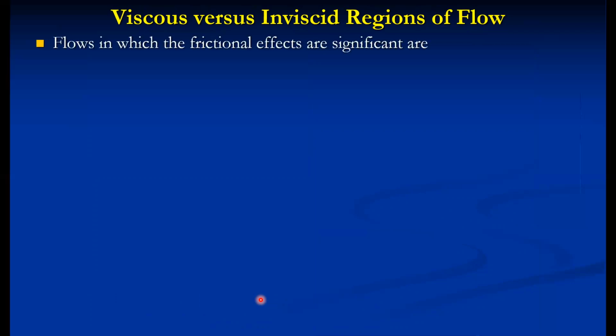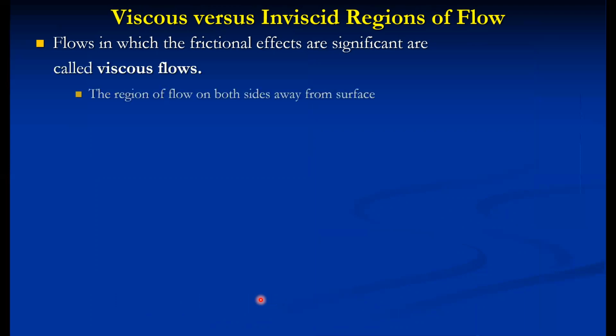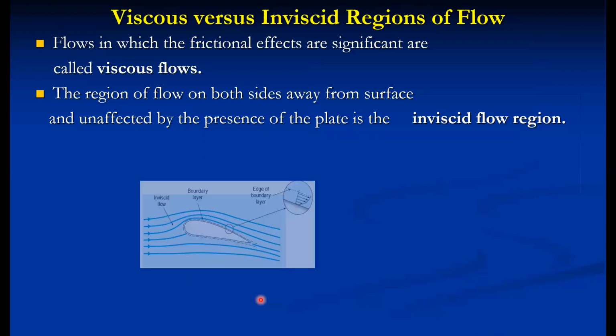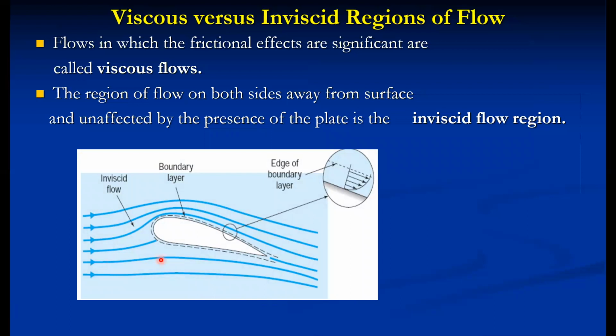inviscid flow. The flow in which the frictional effects are significant is called viscous flow. And the region of flow on both sides, away from the surface and unaffected by the presence of the plate, is called inviscid flow. Irrotational flow is also called inviscid flow. Rotational flow is also called viscid flow, or we can say viscous flow. So that is another terminology, rotational and irrotational.